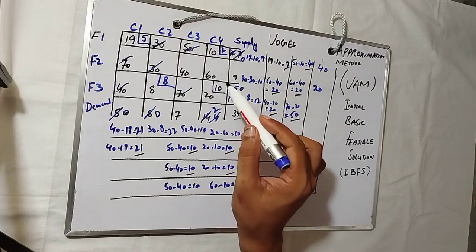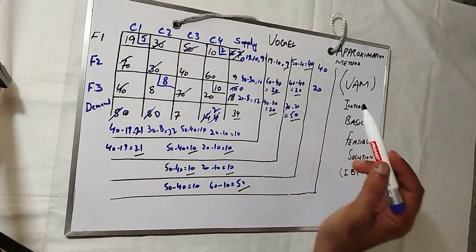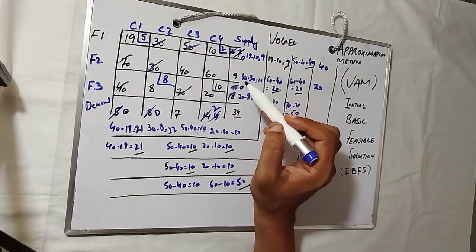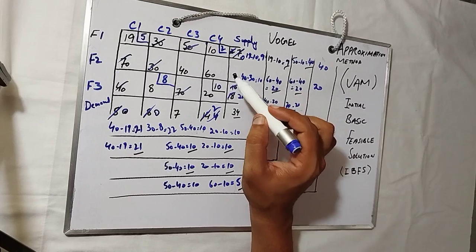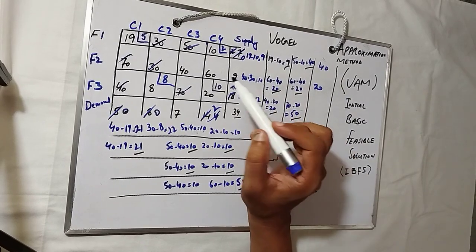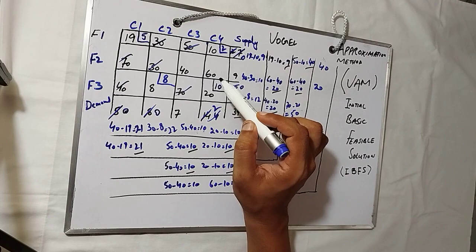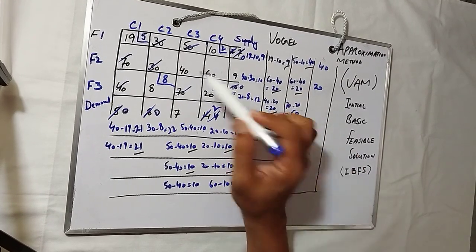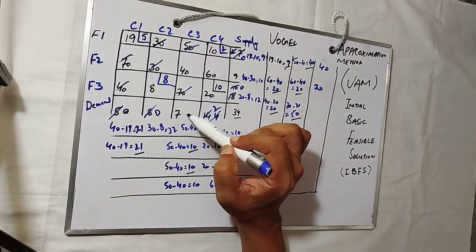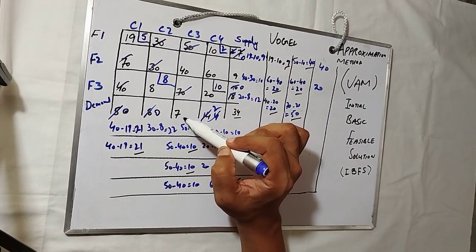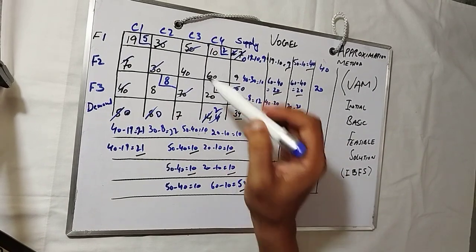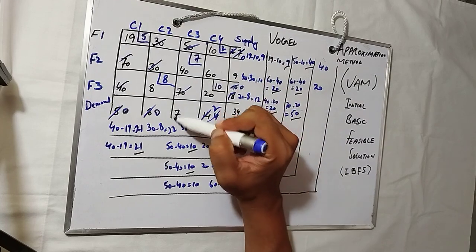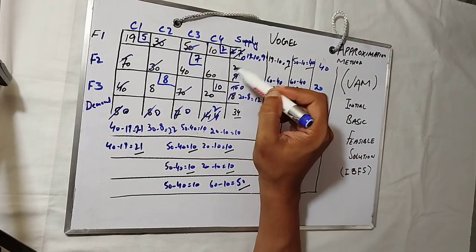So in between the 40 and 60, we do not have to find out the penalties for them, since the row is already selected and there is only one row. So what do we have to do? We have to find the smallest in between. So 40 is the smallest. In 40, which one is the smallest, demand or supply? So 7 is the smallest, the demand is the smallest. So 7 would be inside. It will be 0 and it will be 2 over here.